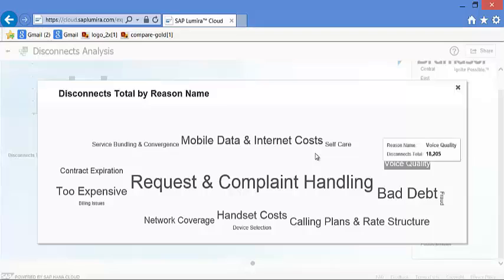To summarize, if we look at the whole scenario, in the dashboards we saw there is a negative trend in the revenue. We tried to find out why this is happening. We identified customer churn, and we tried to find out different reasons from the customer churn rate. Then to analyze in depth, we came to the SAP Lumira storyboards, where we tried to find out why disconnects are happening, for which region and for what reason. So this way, using this application, we could find a problem in a KPI and drill down to the grassroots level problem, and this will help the business executive take proper actions, which in turn will help them achieve their business objectives.